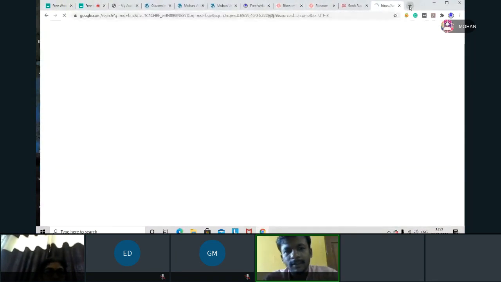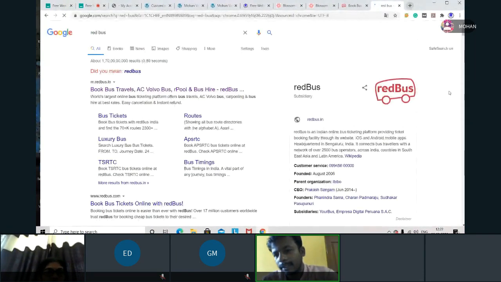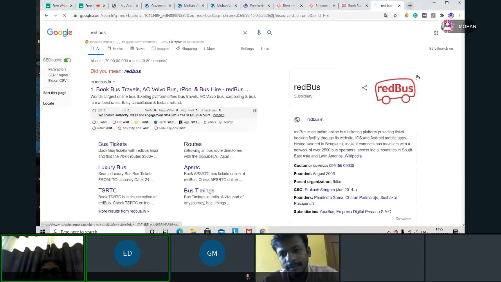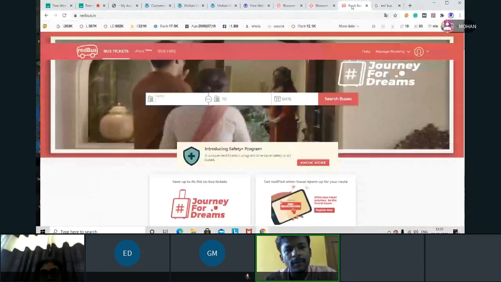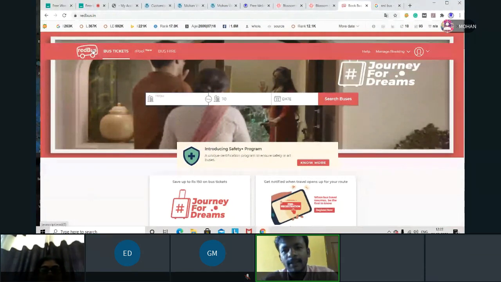I'll search. Now here I can see a logo. Now what is the color? Red. So on red, it will not show the logo. That's why they have made it white. Yes, their actual color is red. Now that is not completely red, that is a partial red.